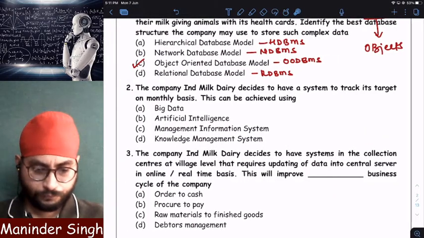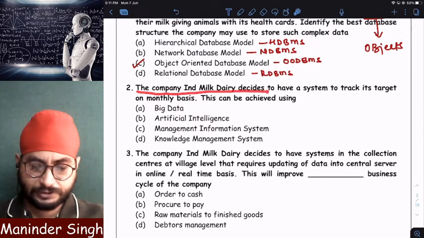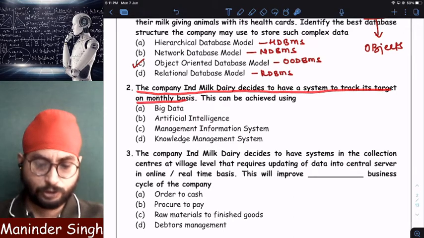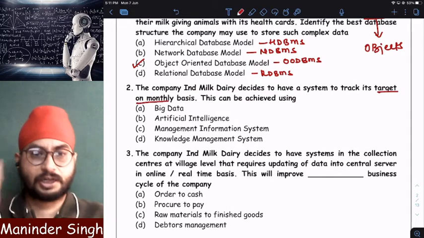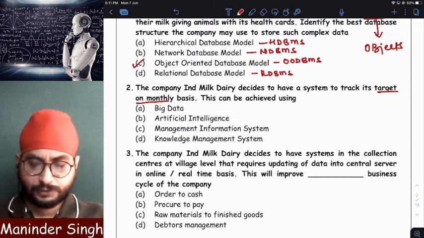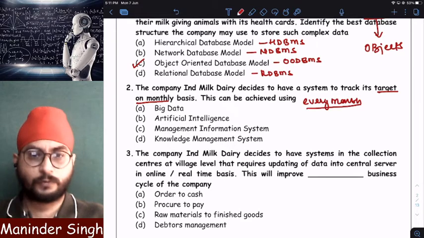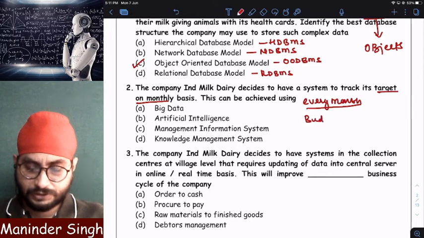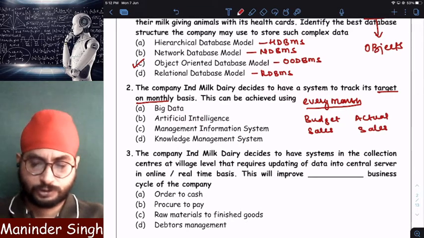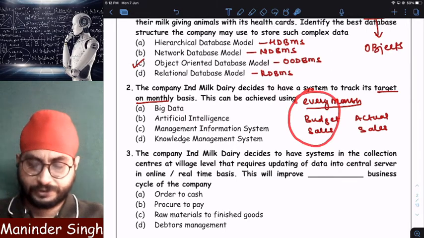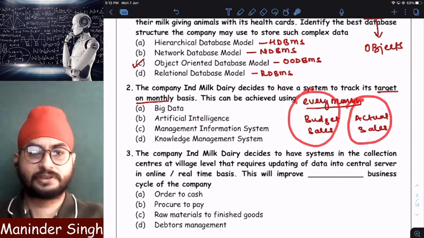Question number 2. The company Ind Milk Dairy decides to have a system to track its target on a monthly basis. Target means its target is to reach 50,000 crores turnover. Now, total target is 50,000 crores. It also prepared monthly target. Like every month it wants to know whether the budget sales and what are the actual sales. Clear? Every month, at the end of the month, it wants to know that in a particular month, what is the budgeted sales, what they expected, and what is the actual sales.